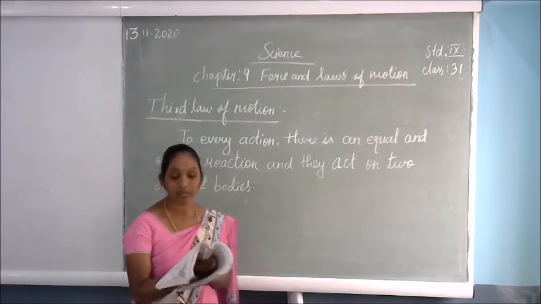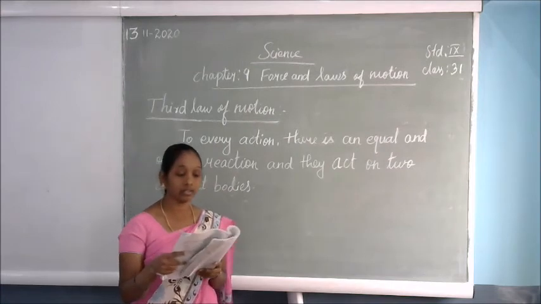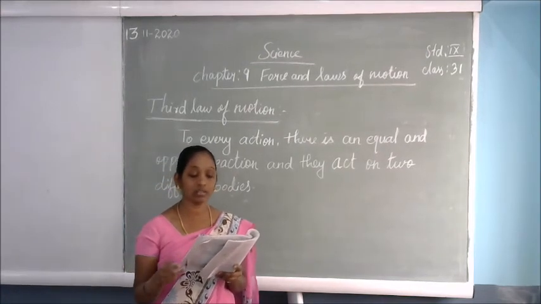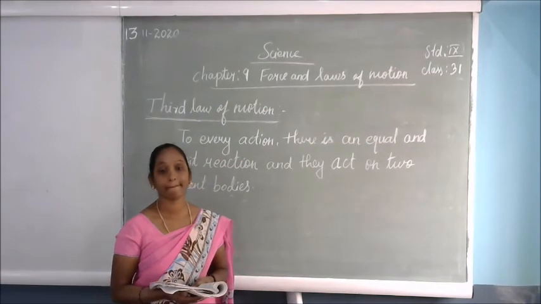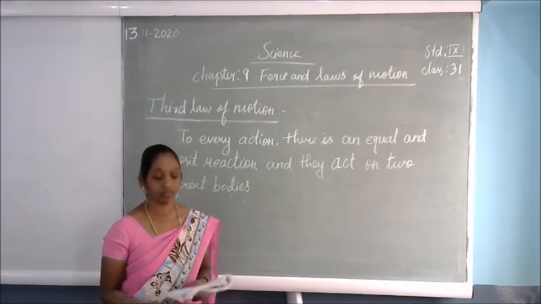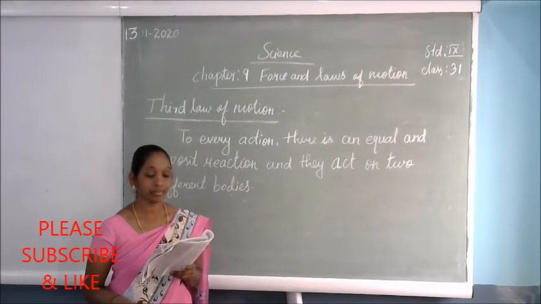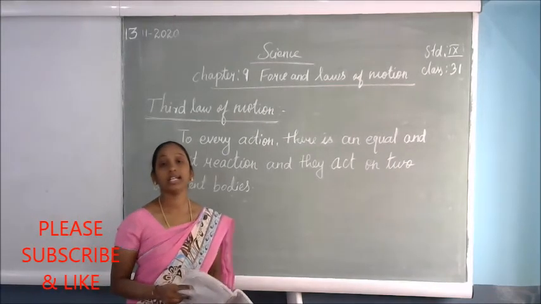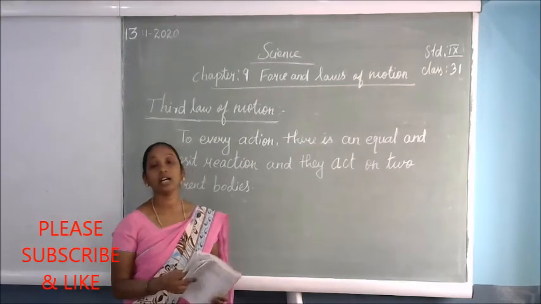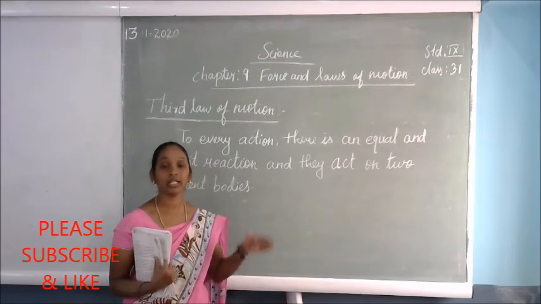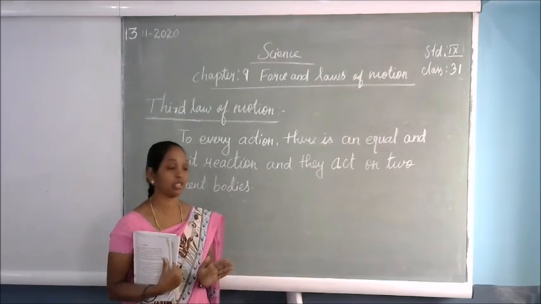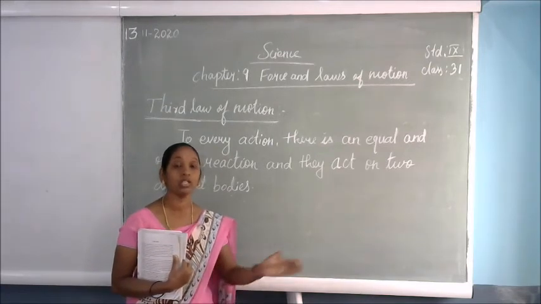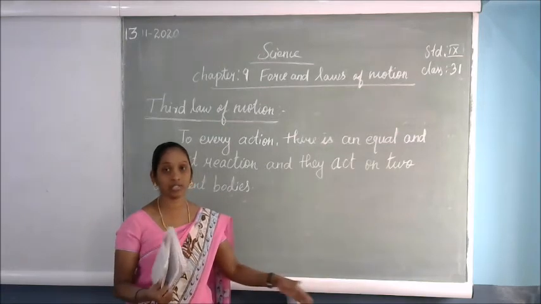Another example: a sailor in a boat. He will jump from the boat to the surface, on the land.